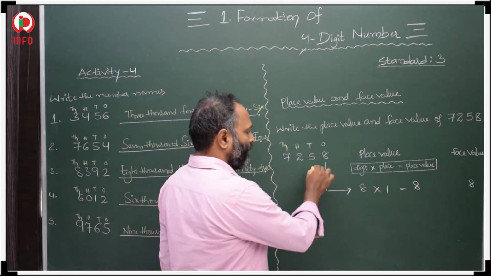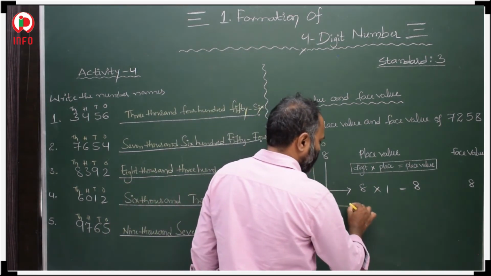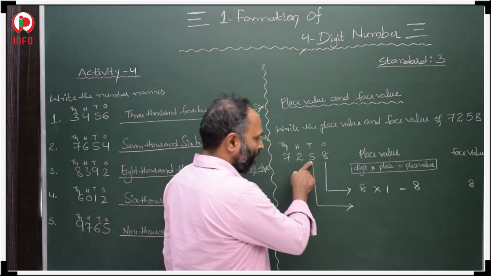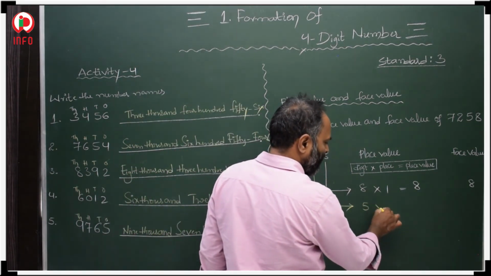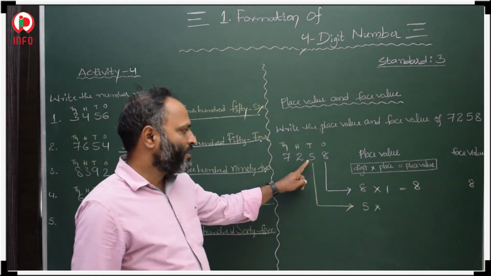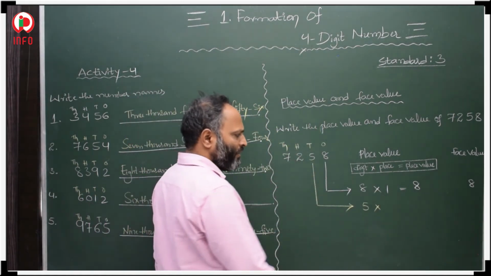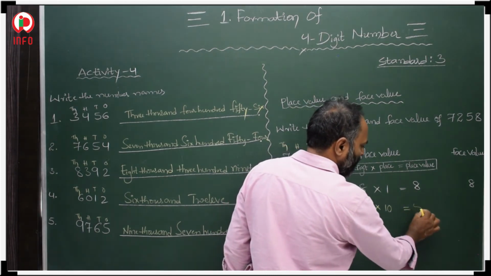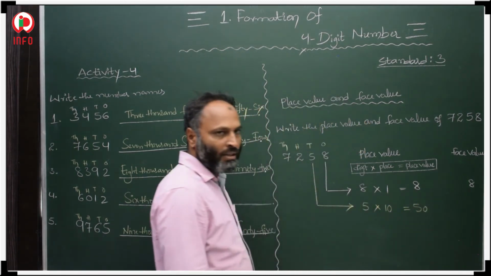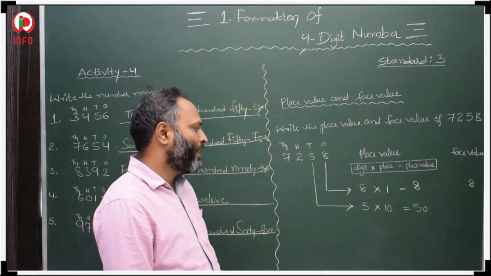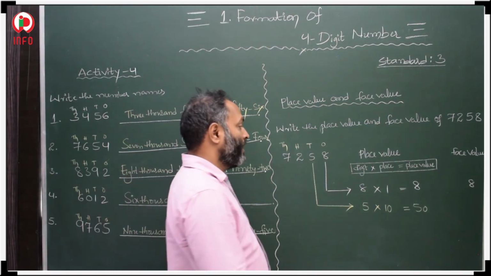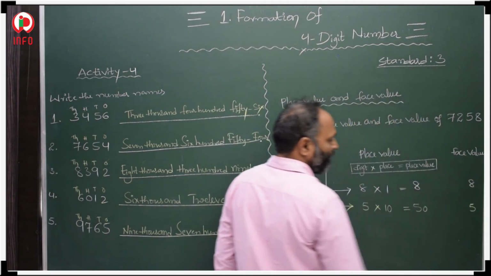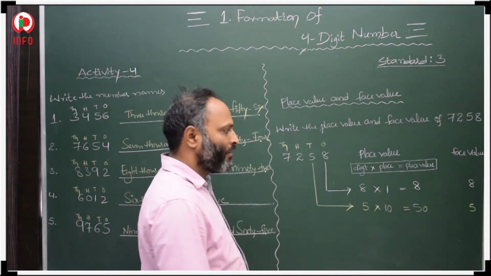And second, 5. For the place value, we take the digit 5, and 5 is in tens place, so we multiply with 10. 5 tens are 50. This is the place value, and the face value is the digit only. 5 is there, that is the face value.